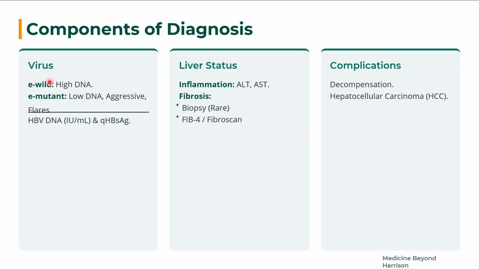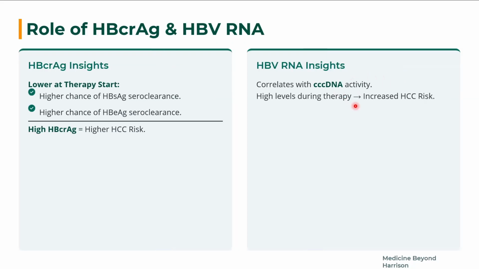These are the types of viruses present in hepatitis B, along with HBV DNA titers, and quantitative HBsAg is also measured. For liver status, you can look for inflammation by AST and ALT levels, and fibrosis by biopsy, FIB-4 score, APRI score, or FibroScan. Complications you can expect are decompensation as well as hepatocellular carcinoma. Nowadays, with HBcrAg, a lower level at the start of therapy means a higher chance of HBsAg clearance, and a lower level at the start also means a higher chance of HBeAg clearance. High HBcrAg leads to a higher HCC risk. So this is a prognostic indicator.